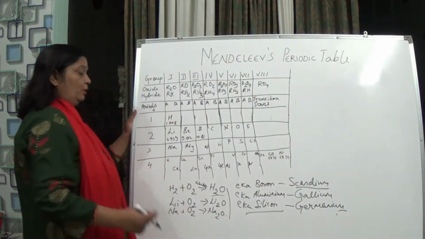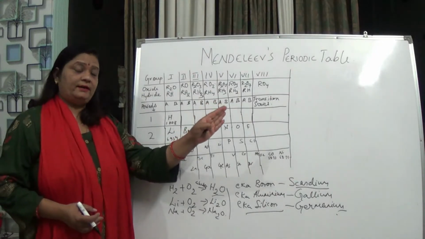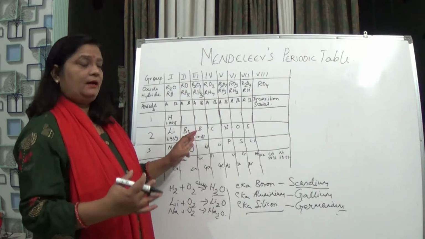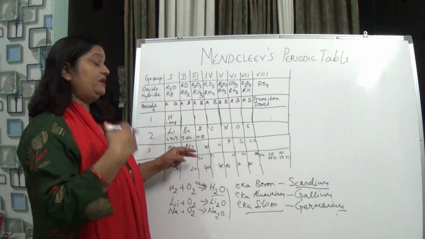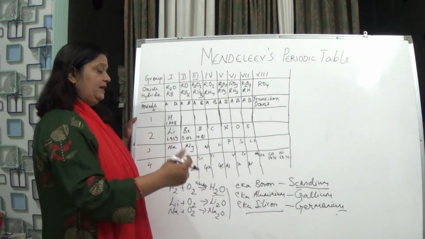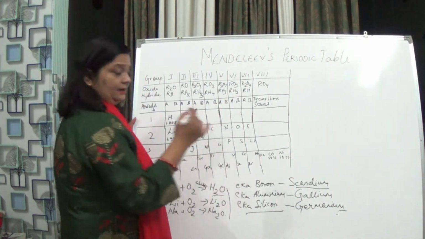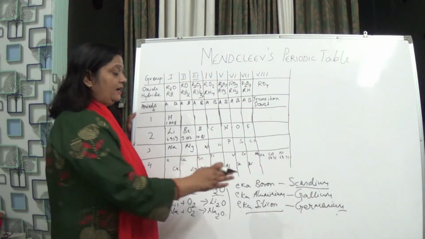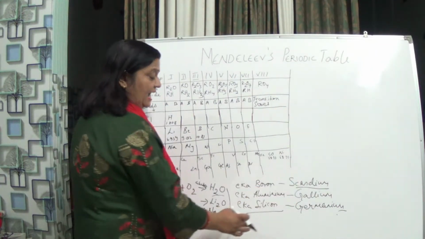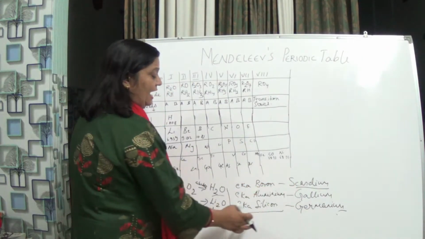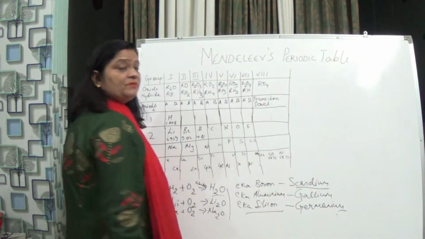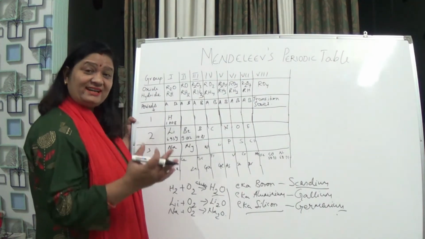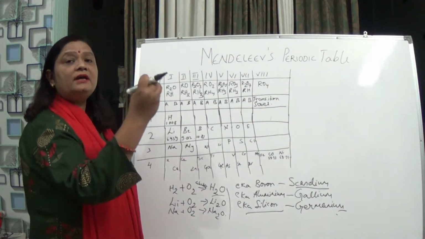Okay, so Mendeleev could predict these three elements, that yes, it will exist after some time, or in future, and he named it as Eka boron, Eka aluminium, and Eka silicon. And yes, later on they were discovered, and Eka boron was given the name scandium, Eka aluminium was given the name gallium, and Eka silicon was given the name germanium. And this was an achievement of Mendeleev, because yes, he predicted that thing and it was discovered later on.